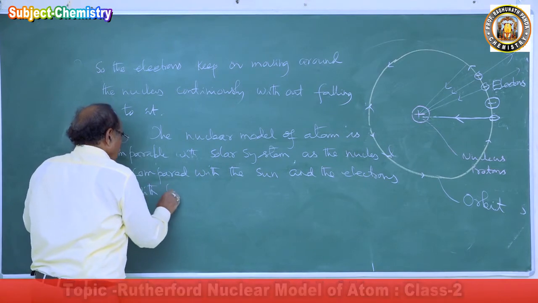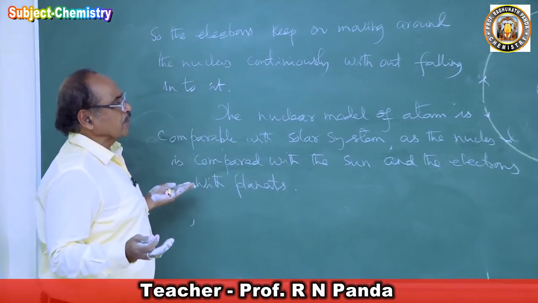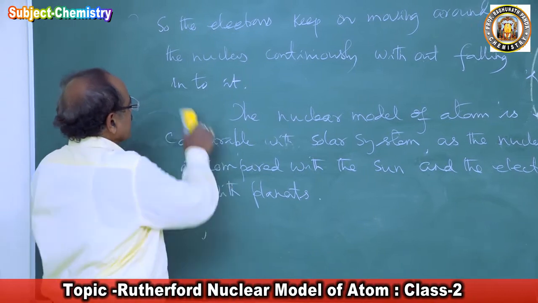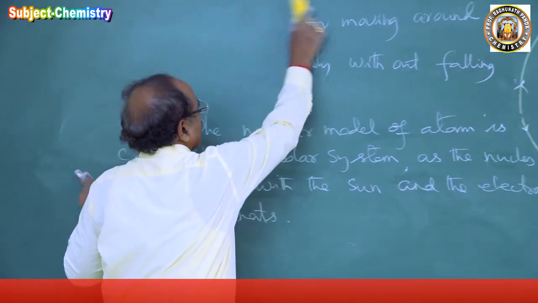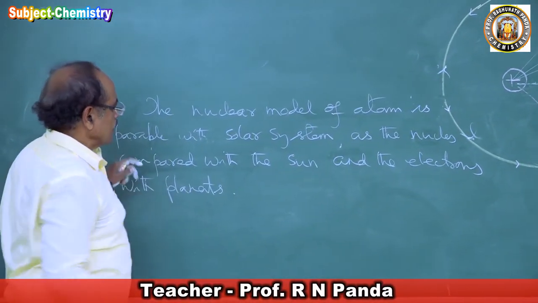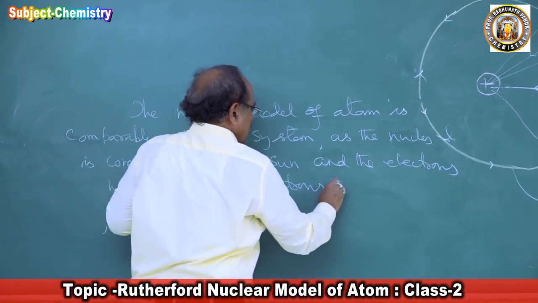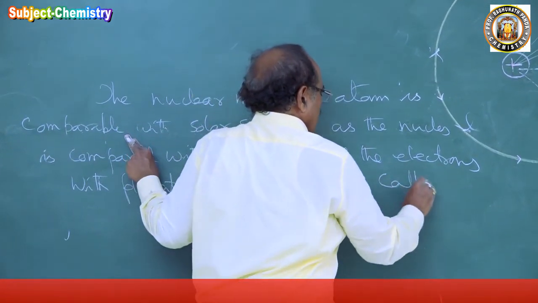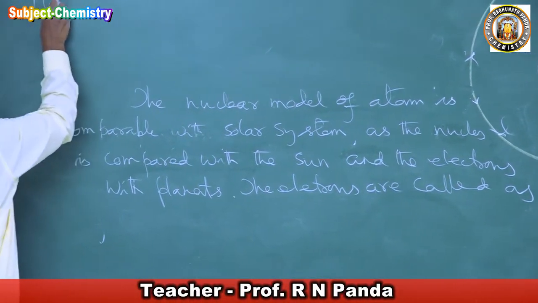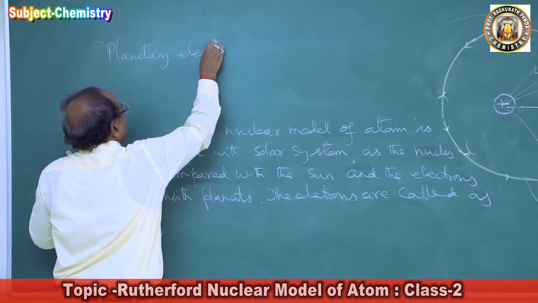The planets are not going to rest. They are moving continuously around the sun. Here also the electrons are continuously moving around the nucleus. The planets are moving in their orbits, and the electrons are also moving in their orbits. Hence, these electrons are called planetary electrons.